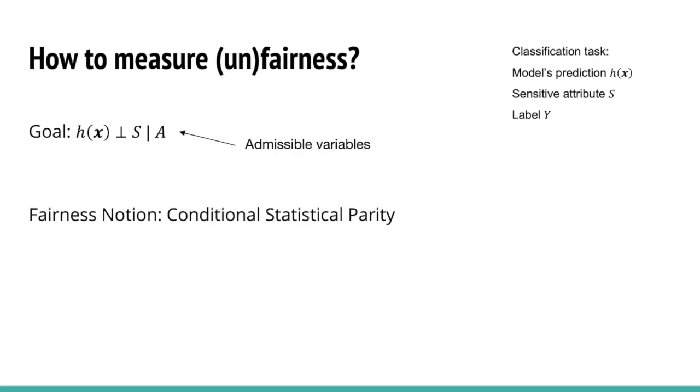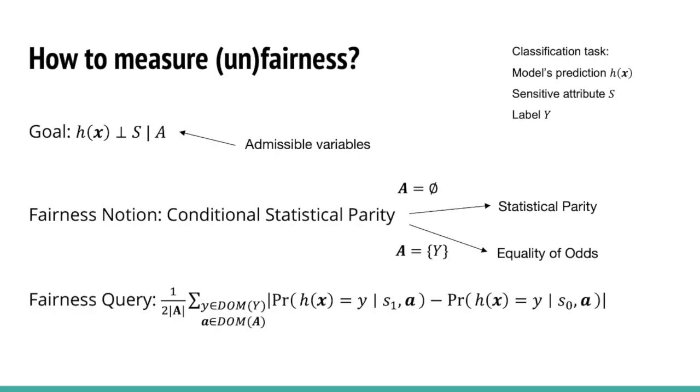This is a definition that generalizes other popular fairness notions. When A is the empty set, it becomes the statistical parity, and when the admissible variable A contains only the target Y, it becomes the equality of odds. Based on this notion, we defined our fairness query to evaluate the degree of violation of the conditional statistical parity. This can be computed from aggregate group-by queries.